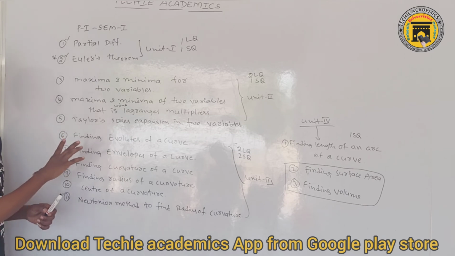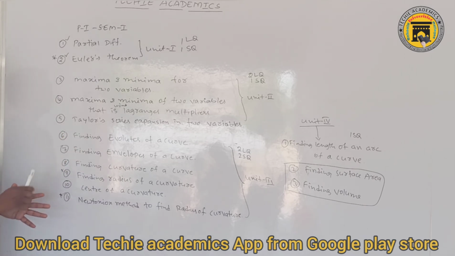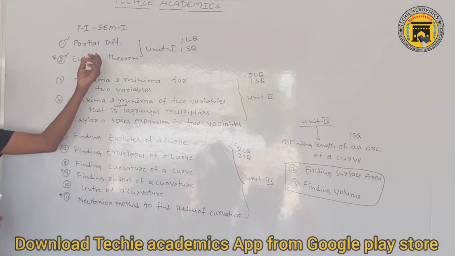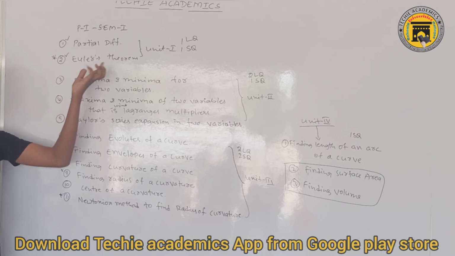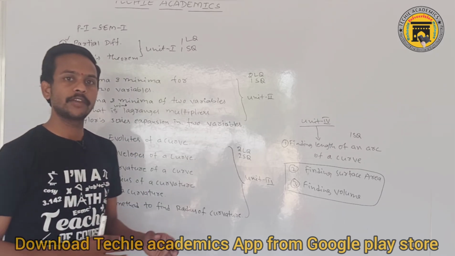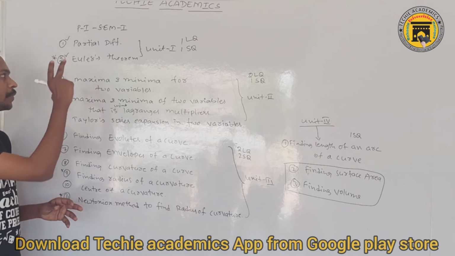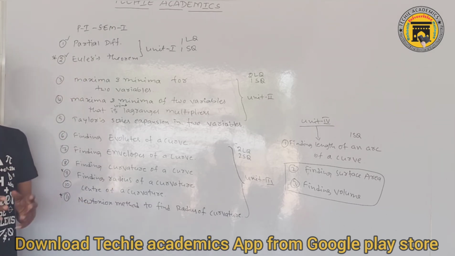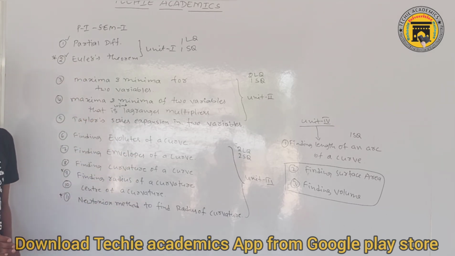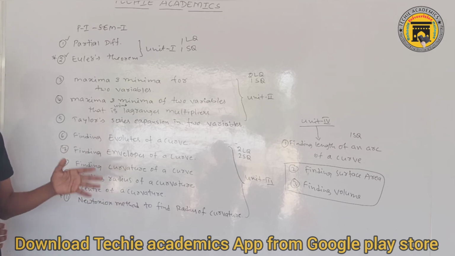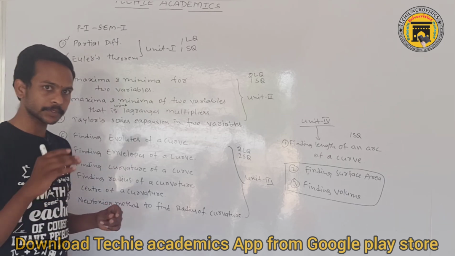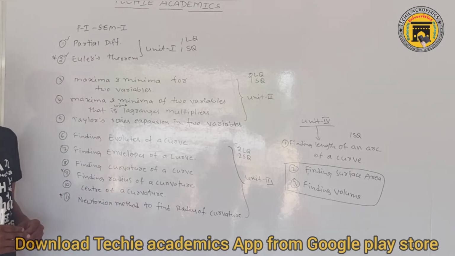My opinion is, don't memorize the problems, just learn the method of how to do a problem. For example, Euler's theorem: how to apply Euler's theorem to the given function, that's enough. The method to solve a given problem, the steps involved in the method, that is important, not the problem. The same problem will not come in the examination.